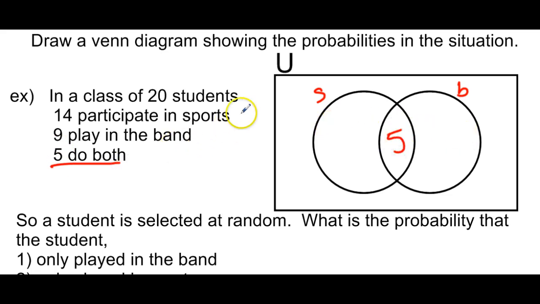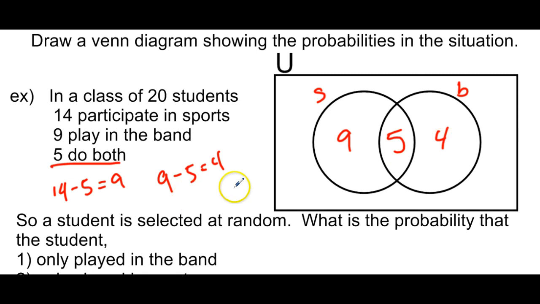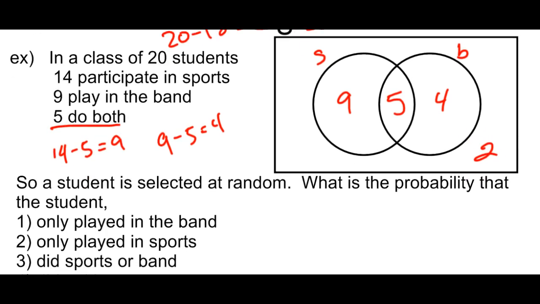We know that 14 participated in sports, so 14 minus 5 gives us 9, so we know that 9 is right there. 9 played in band, so 9 minus 5 gives us 4, and that's 4 right here, right? So we know that 9 plus 5 plus 4 gives us 18, right? And we know that the universal is 20, so 20 minus 18 gives us 2, so there's 2 outside. So let's look at the questions using this Venn diagram.